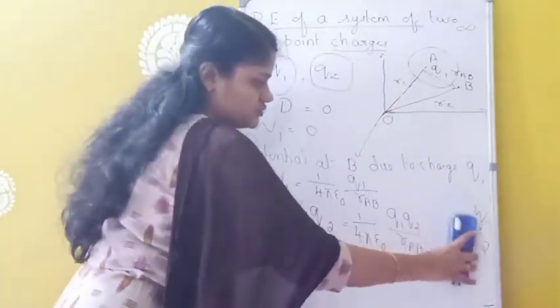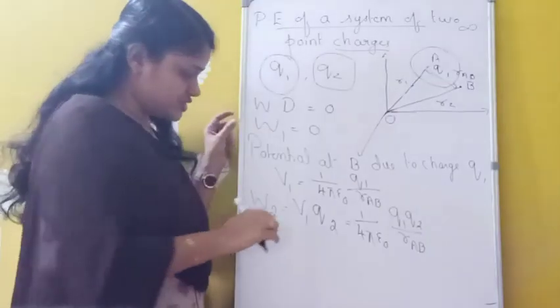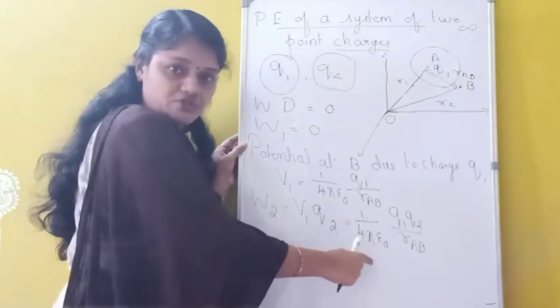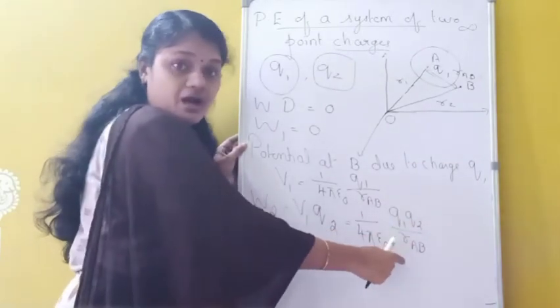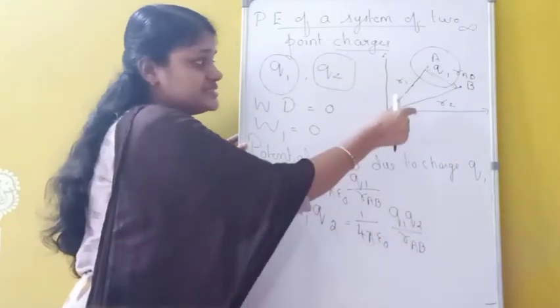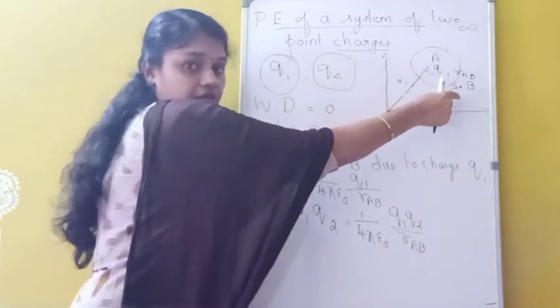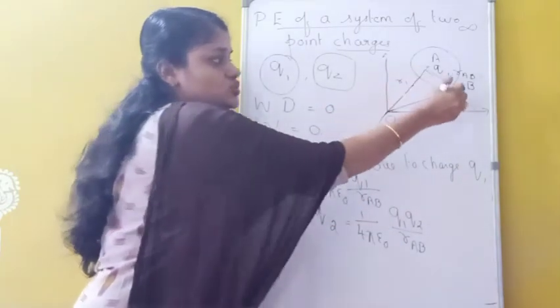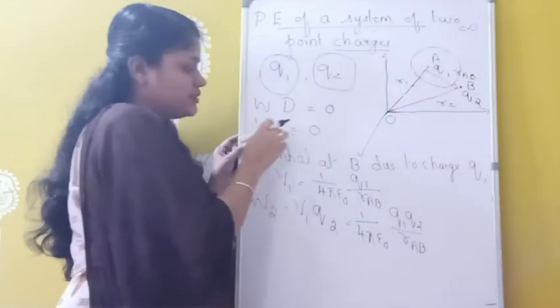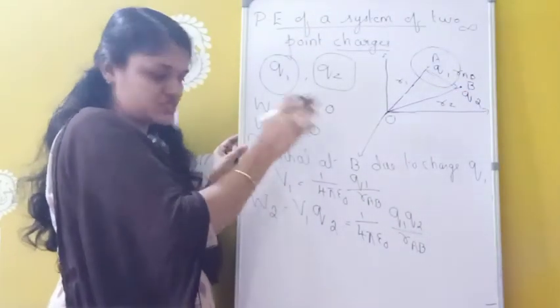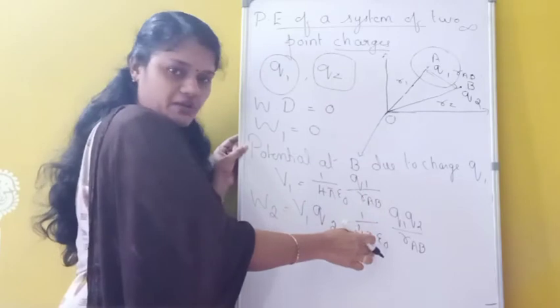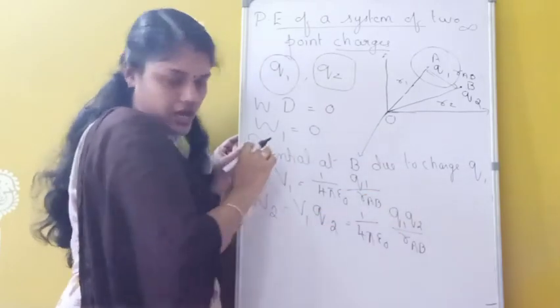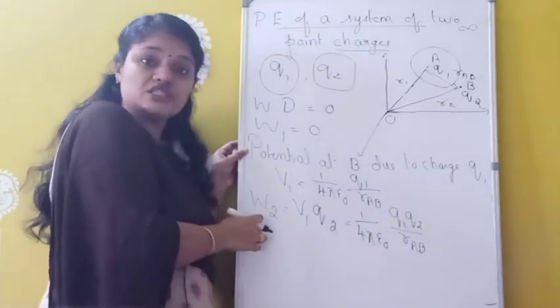Now what about the total work done? The total work done is 1 by 4 pi epsilon 0 Q1 Q2 divided by RAB. So this RAB is the distance between points A and B, or we can say the distance between charges Q1 and Q2. Okay. And because the first work done is taken as 0, the net work done is 1 by 4 pi epsilon 0 Q1 Q2 divided by RAB. And this work done is stored as which one?